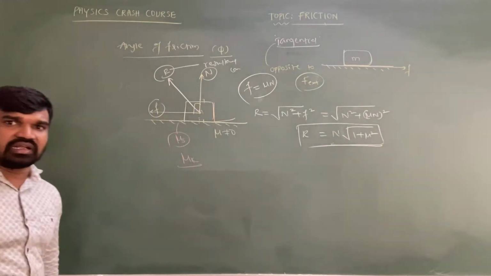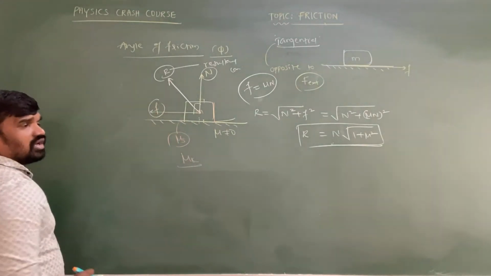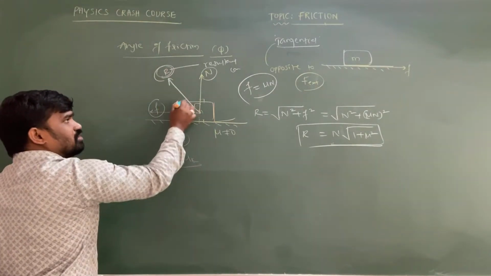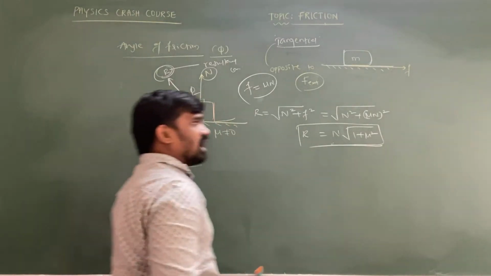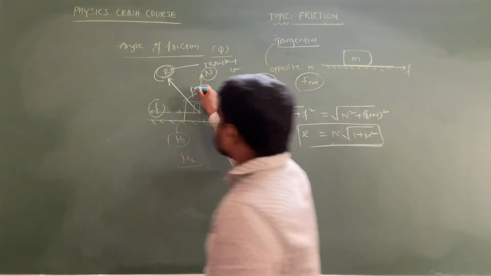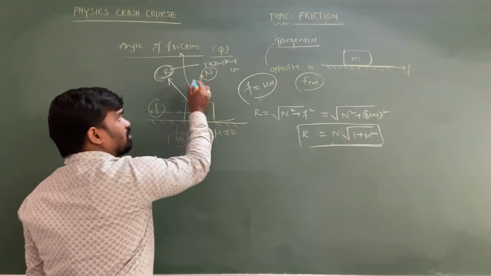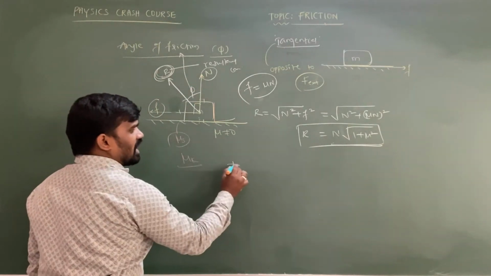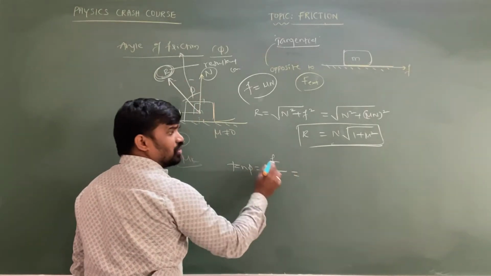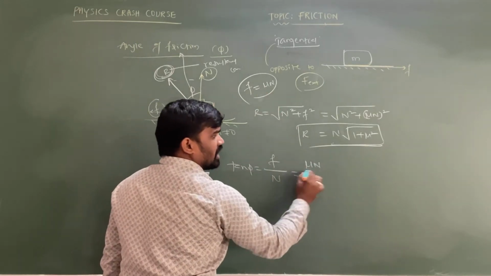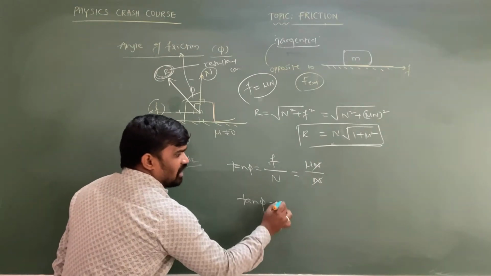Sometimes they might ask you to calculate the resultant contact force acting on the object by the contact surface. Next, the resultant contact force makes a particular angle with the normal reaction. This angle is called the angle of friction. The angle made by the resultant contact force with the normal reaction is called the angle of friction. So tan alpha equals opposite side, friction, upon normal force. Already you know friction is equal to mu N, so mu N upon N, N and N cancel. Then tan of the angle of friction is equal to mu.